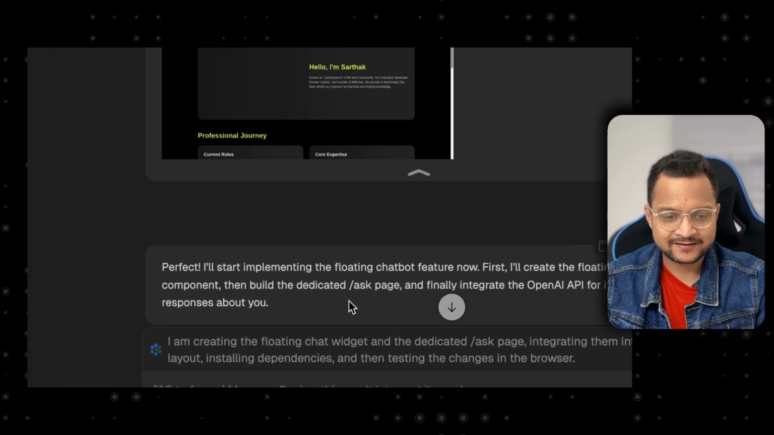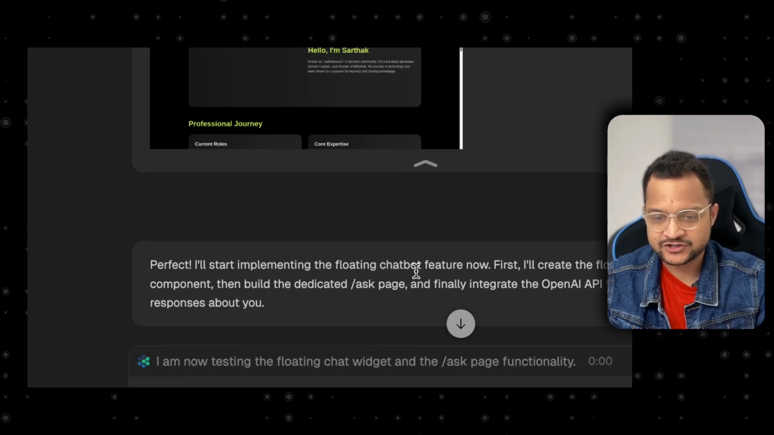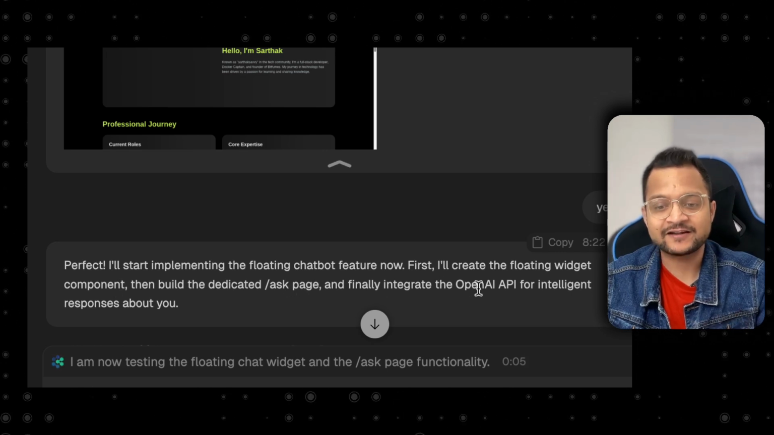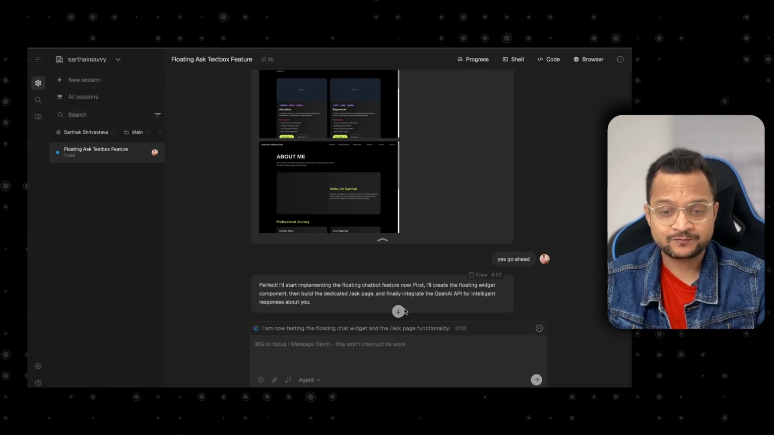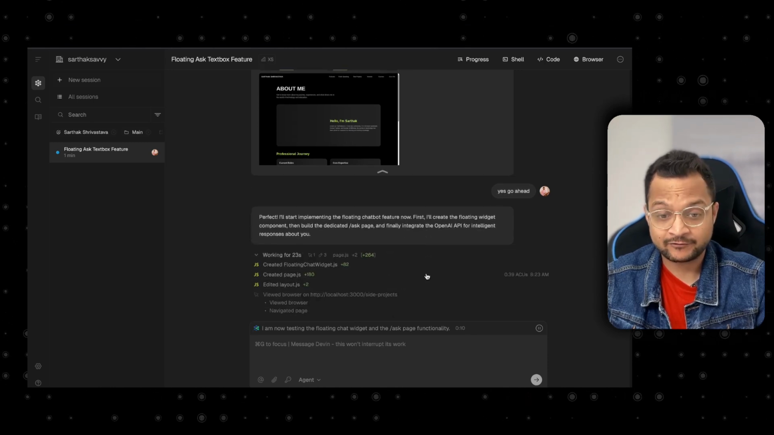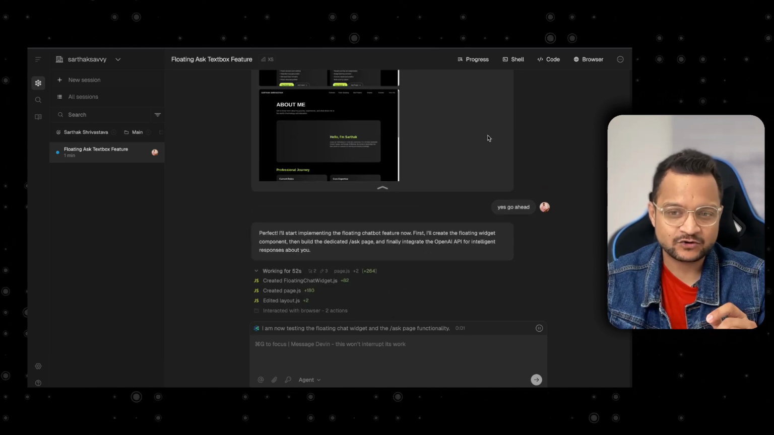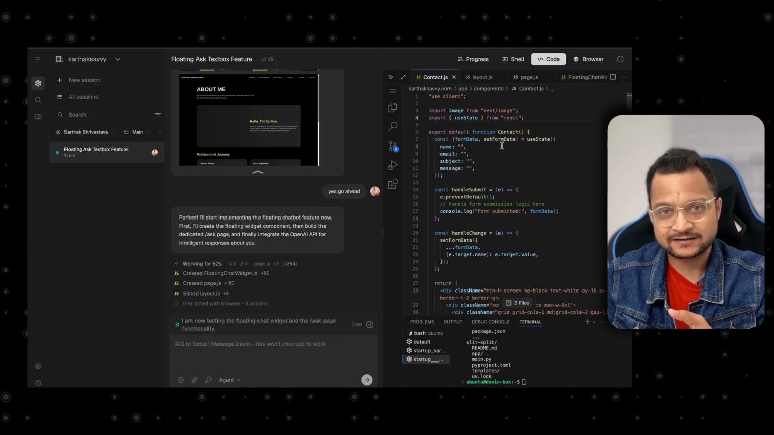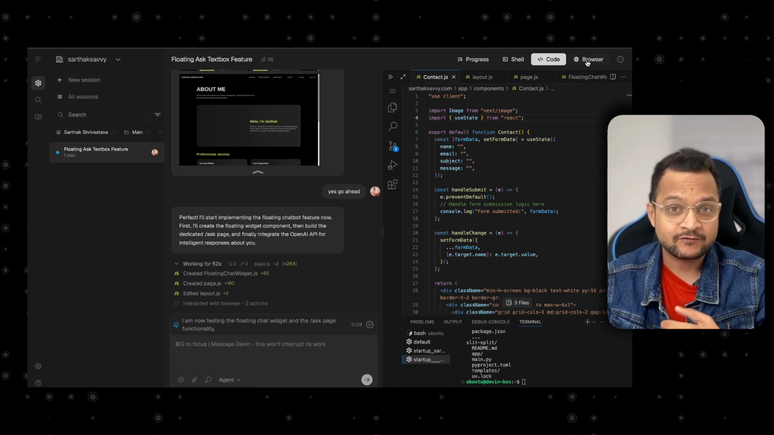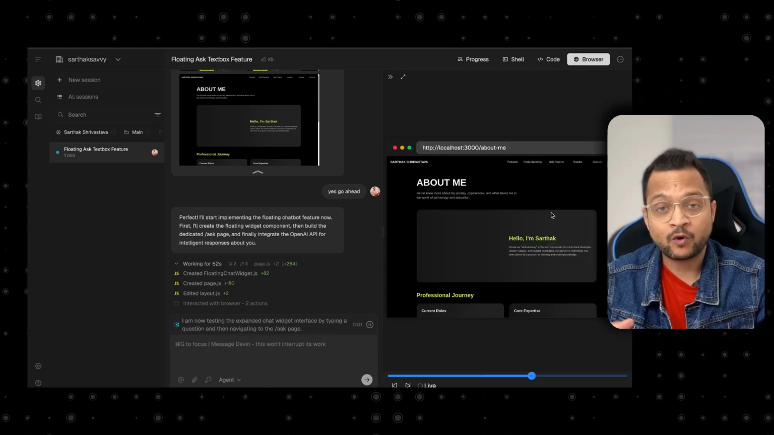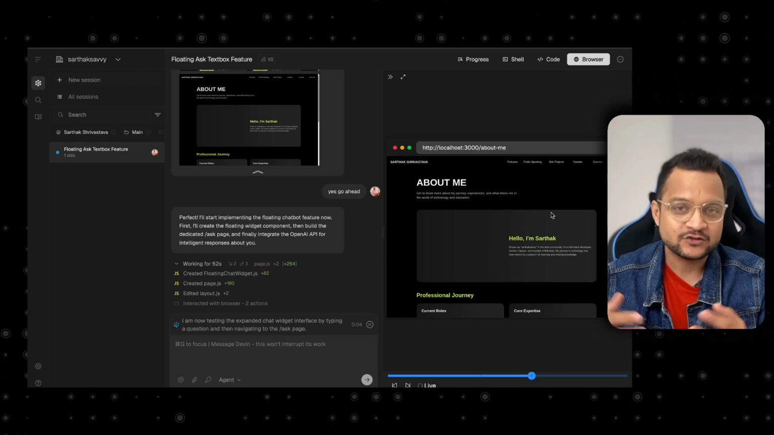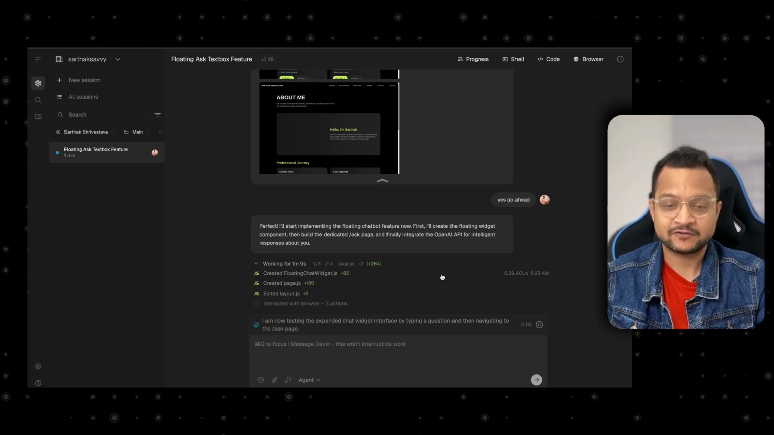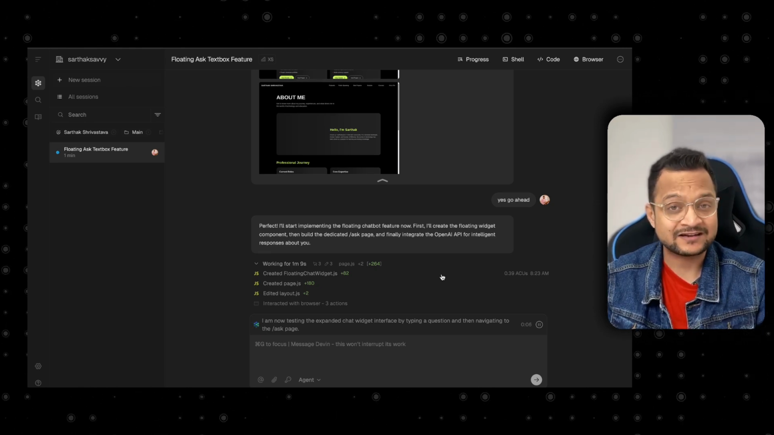Okay, so what Devin said, perfect, I'll implement the feature chatbot and I'm going to create a widget component, ask page, and integrating the OpenAI. What we need to do, we need to just wait and watch. Yeah, we need to actually watch how amazingly it is going to create the feature. If you go on the code, you can see what changes Devin is doing on the VS Code, and if you want, you can visit the browser to see what happening on the UI part or actually on the website. Okay, so let's wait for this to finish and then we will see how Devin has created this feature.